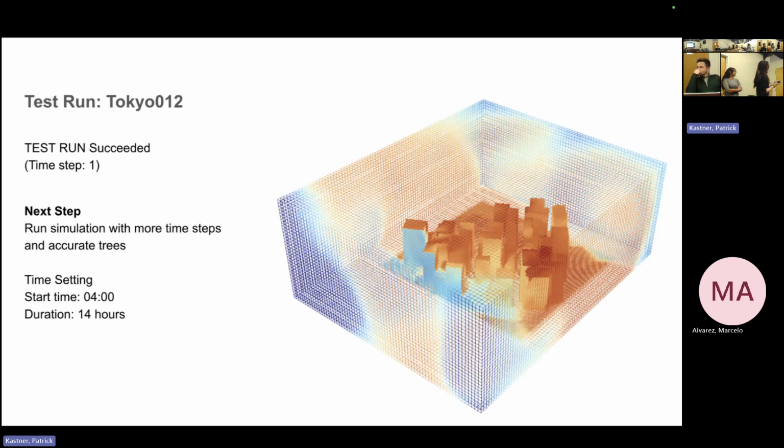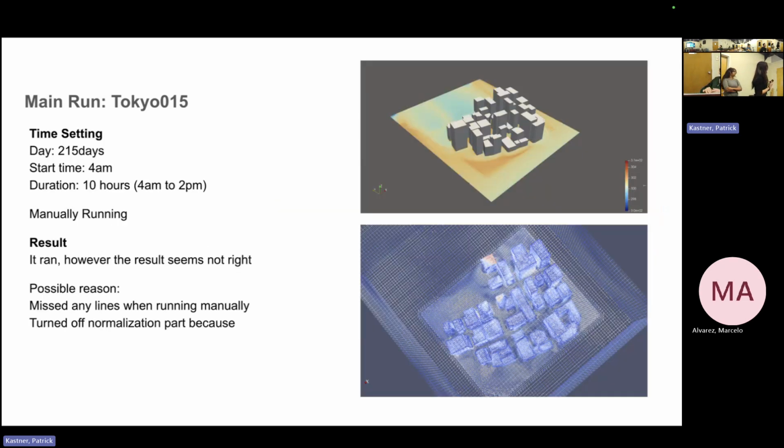So as you can see, it worked, but the time step was only an hour because it was a test run. After this test run, I tried with the actual time setting, because it was for a room morphology, especially for temperature purposes. I set it to summer and to warm up the simulation from 4 a.m. to about 2 p.m. And this is the point where the auto press was not fully working, so I had to manually run.